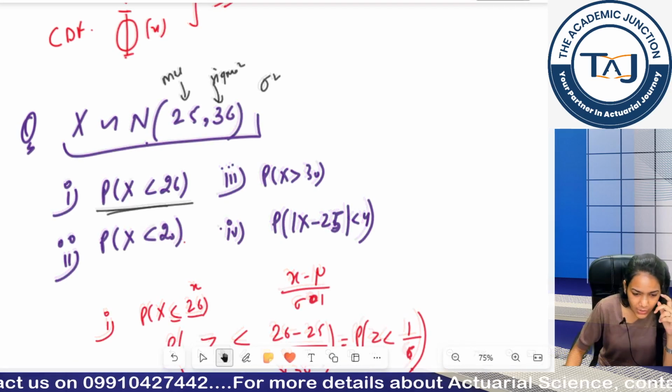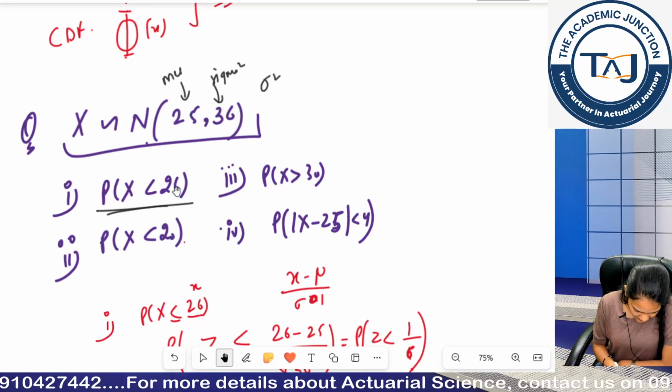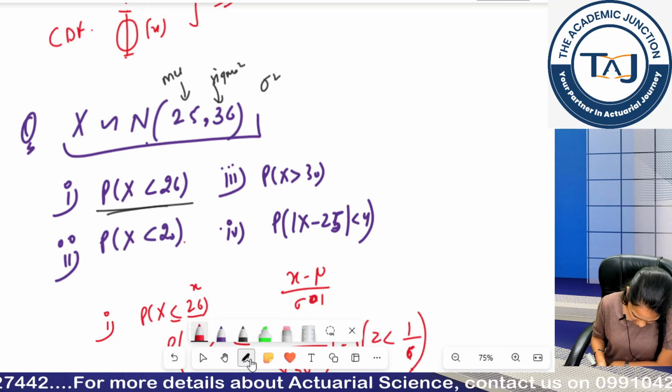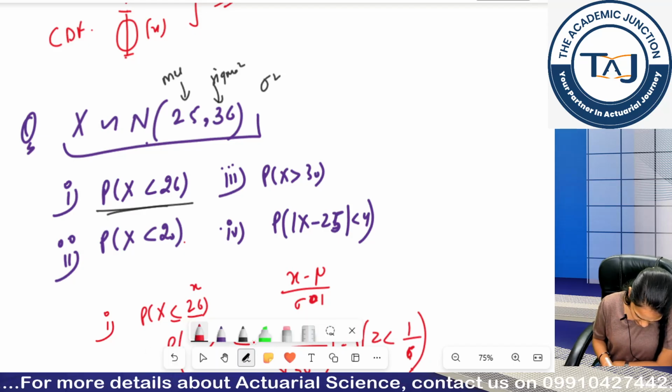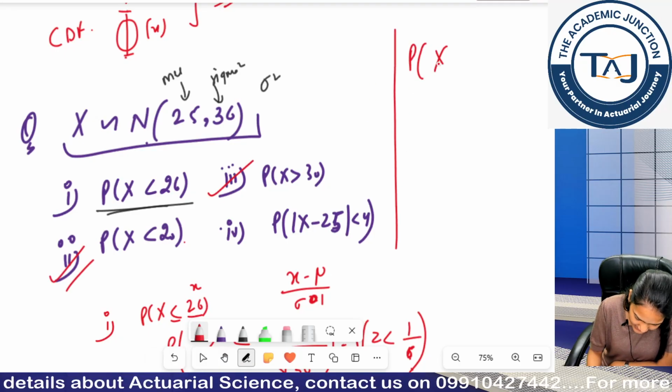Okay, so let's start solving this question now. What was my first part? First part was completely done, right? Let's start from the second part only. Probability x is less than 20.